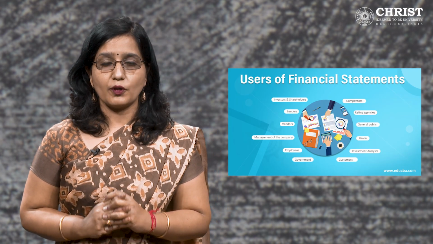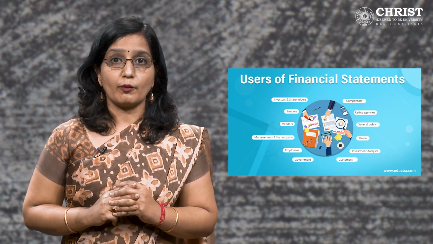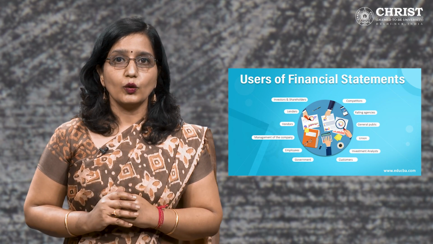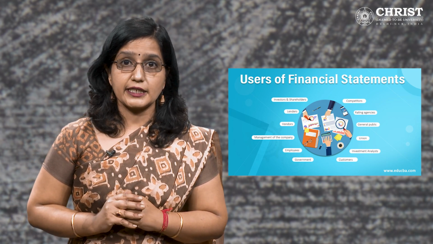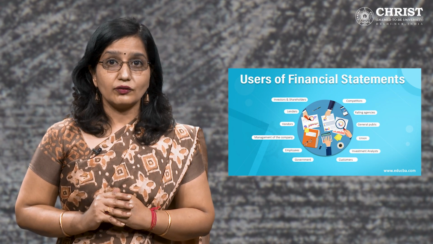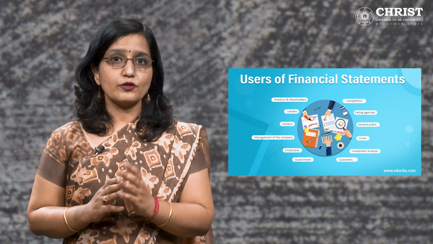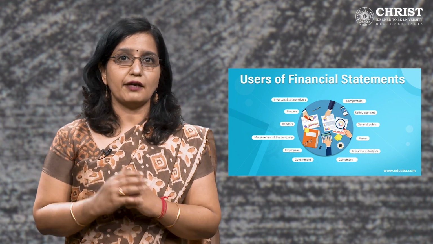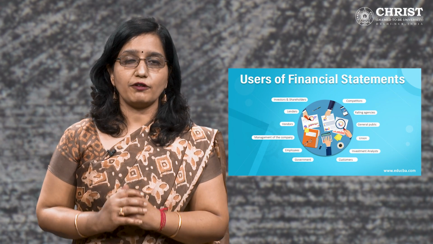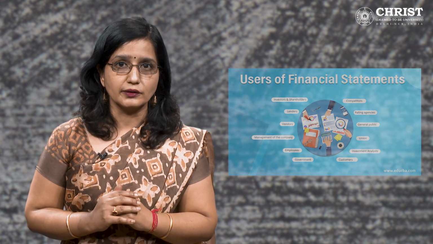Users of accounting. The accounting process provides financial data for a broad range of individuals whose objectives in studying the data vary widely. There are three primary users of accounting information: internal users, external users, and the government, which is a specific form of an external user. Each group uses accounting information differently and requires the information to be presented differently.